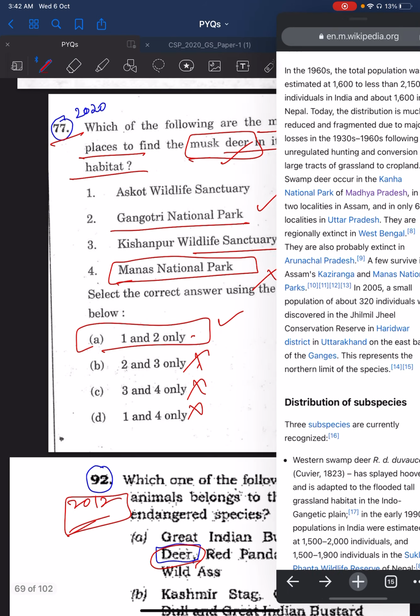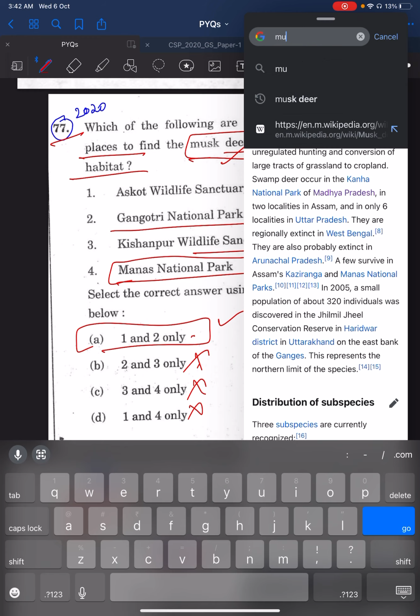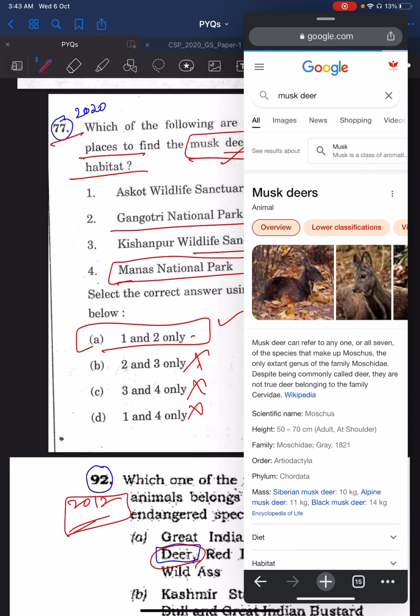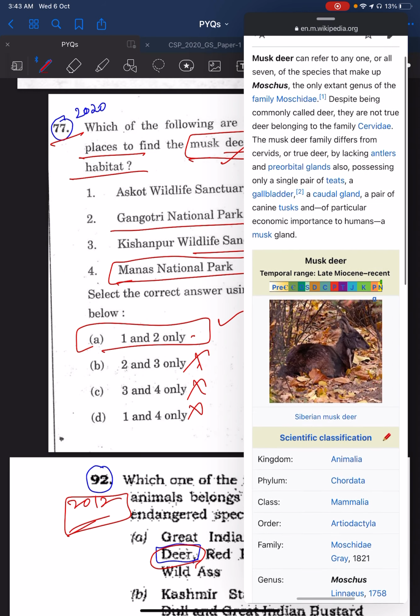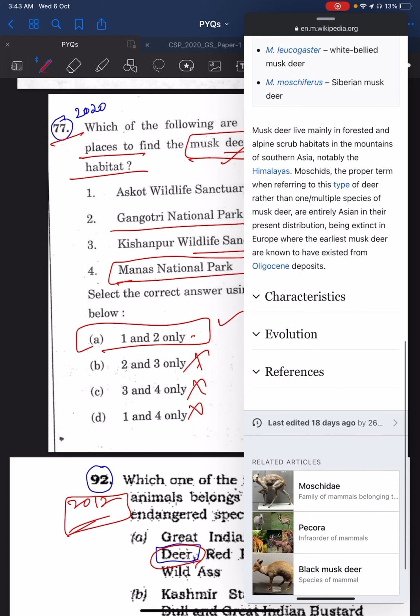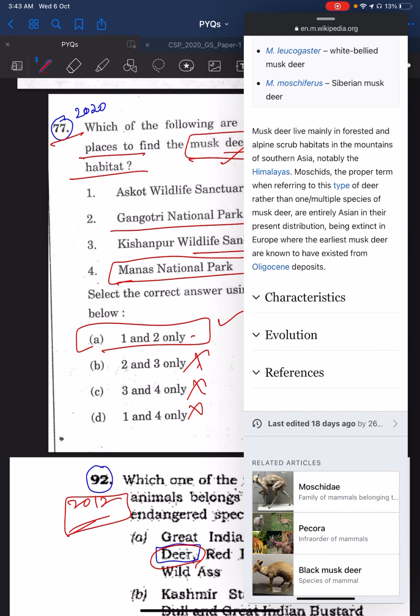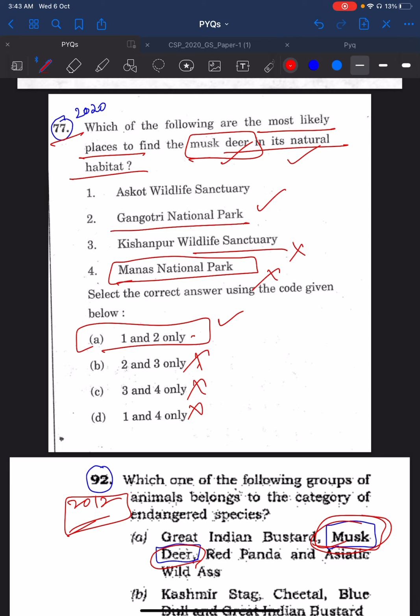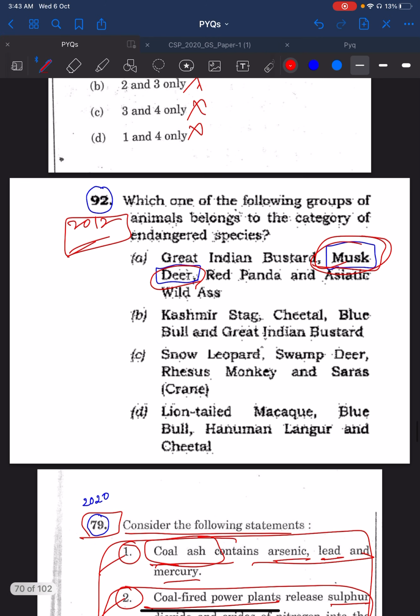You would have done the same thing: type musk deer in Google, go to Wikipedia, then read the location. Musk deer live mainly in forested and alpine scrub habitats in the mountains of southern Asia, notably the Himalayas. So it is in the Himalayas. Then Manas is removed, Kishanpur is removed, and Gangotri is the answer. The answer is A.